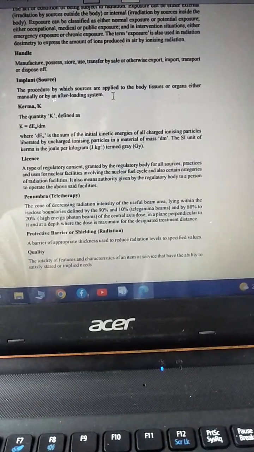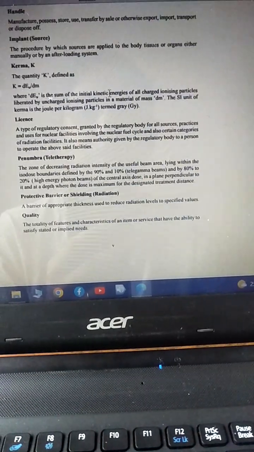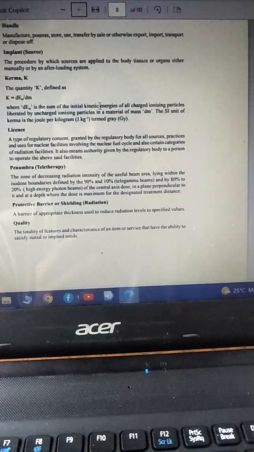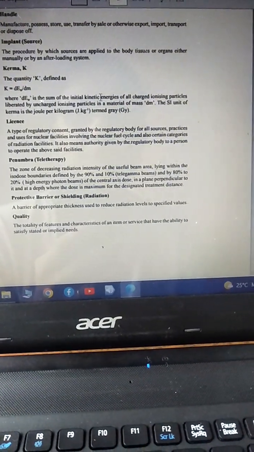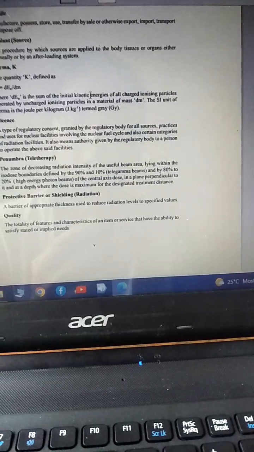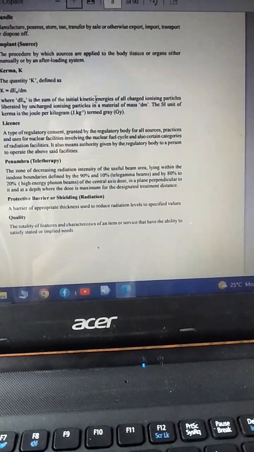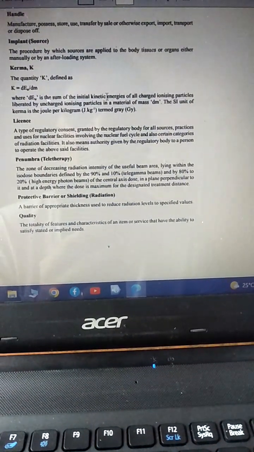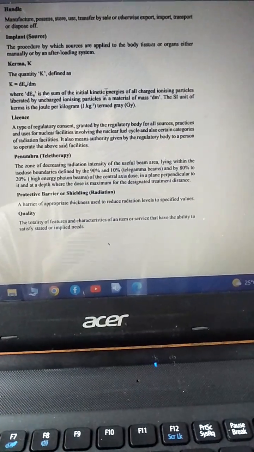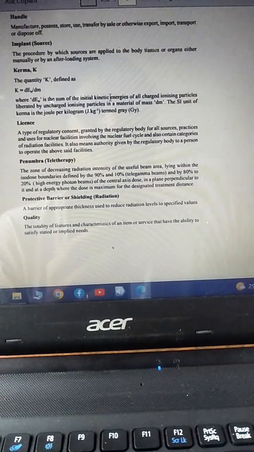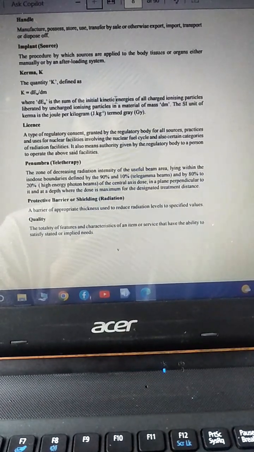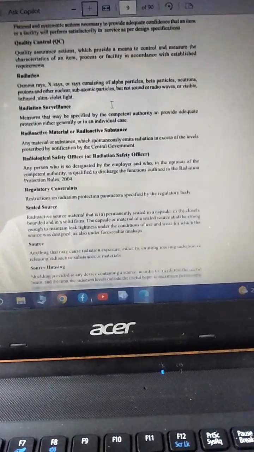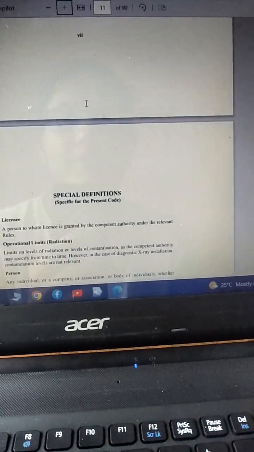From this, the penumbra region we have to know. The penumbra is the zone of decreasing radiation intensity at the edge of the useful beam area, lying within the isodose boundaries defined by 90% and 10% for teletherapy gamma beams, and 80% and 20% for high energy photon beams, of the central axis dose in a plane perpendicular to it and at a depth where the dose is maximum, for the designated distance. Next, protective devices. These are the important things from this part.